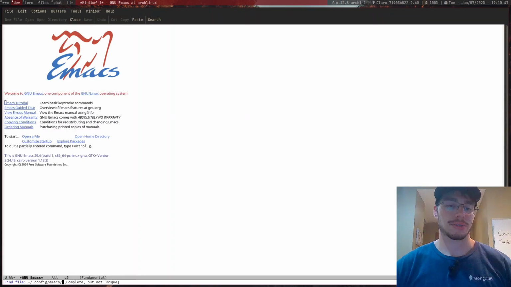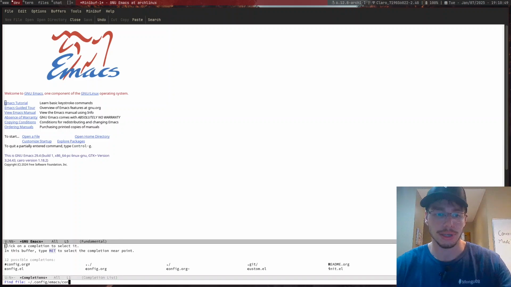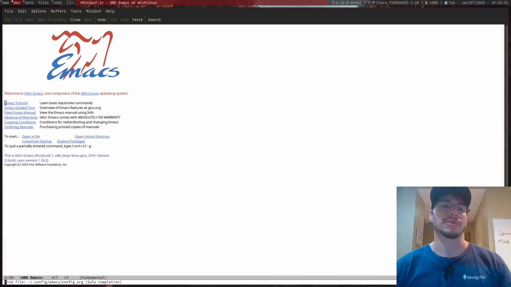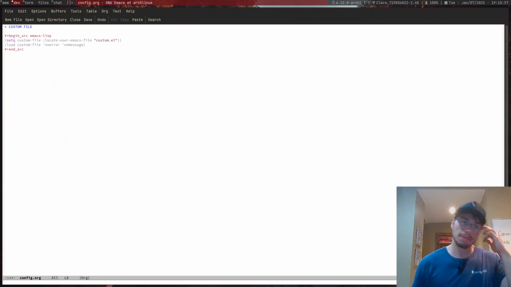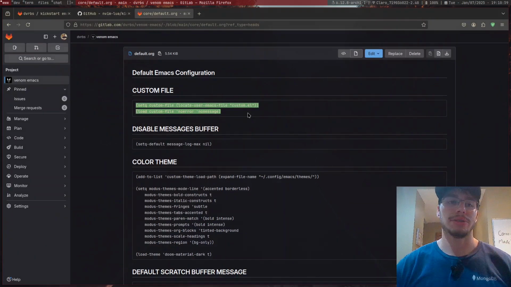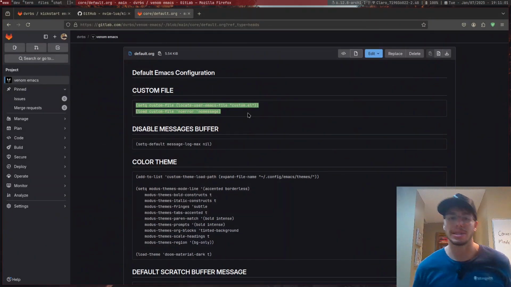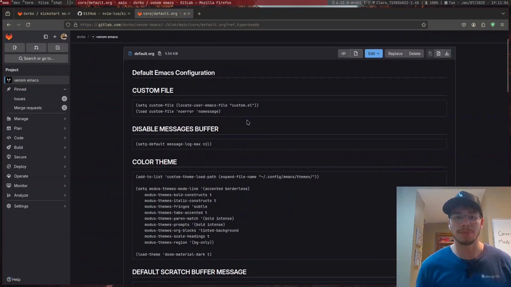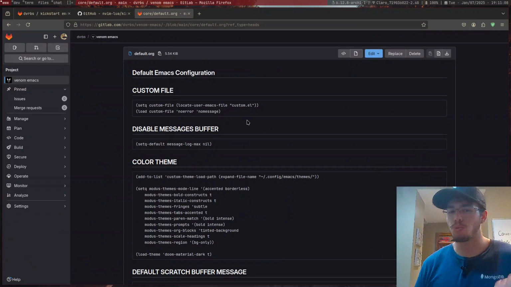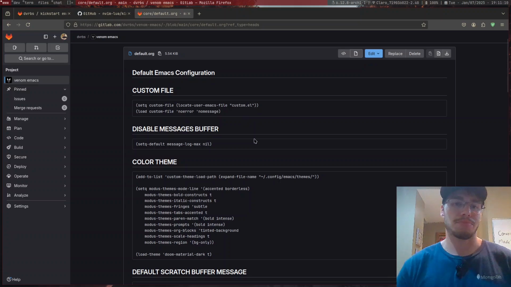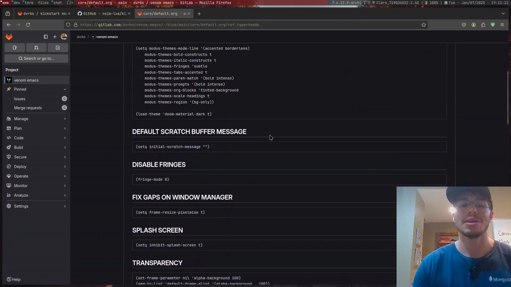Config Emacs. Now what I'm going to do is config.org. Here we go. Config.org is back. What's next? So now we need to do more of the same thing. Let's just go back a bit and see some default things that I did. Disable the messenger buffer, the default messenger buffer. I don't think that works anymore. And to be fair, it's probably useful for me now to keep it.